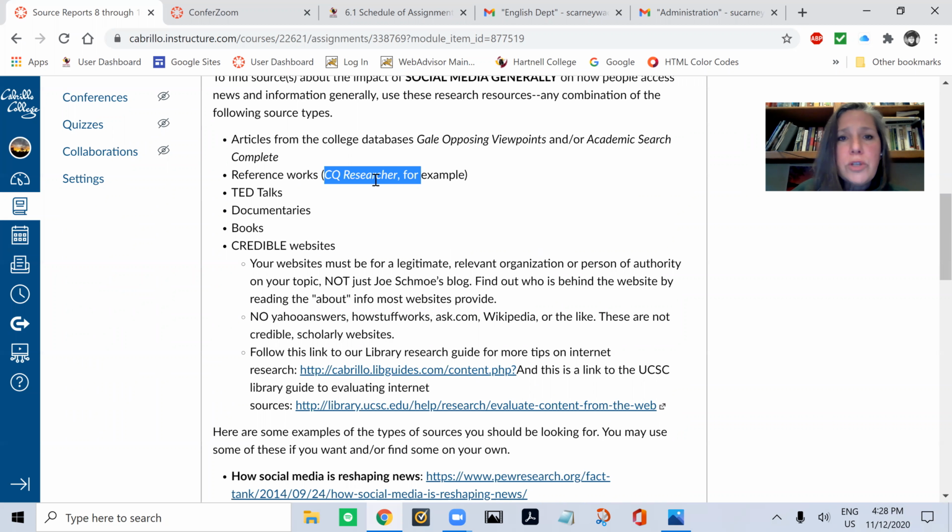I don't know if there's been a CQ Researcher. CQ stands for Congressional Quarterly. It's a very objective, very highly credible source of reports on various topics, objective reports, just informing the audience. You might be able to find one about social media. I haven't checked, but that's one of the types of reference works you can consult.